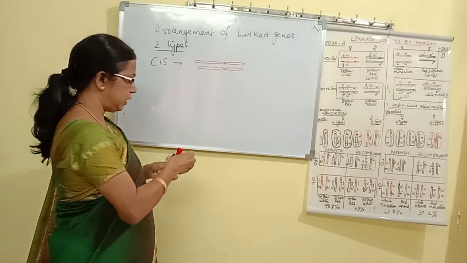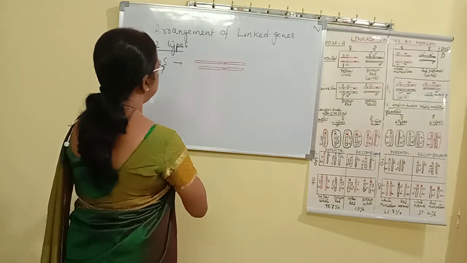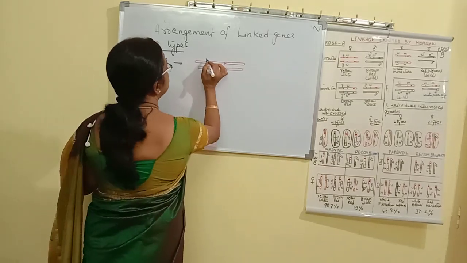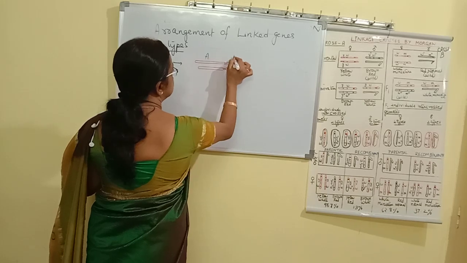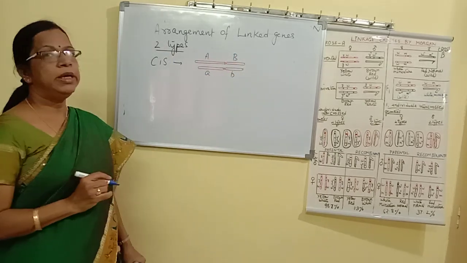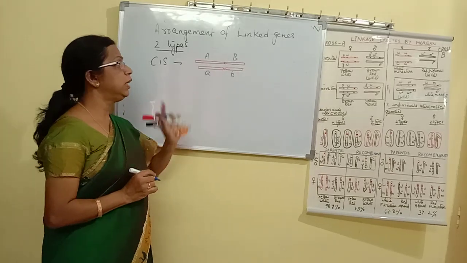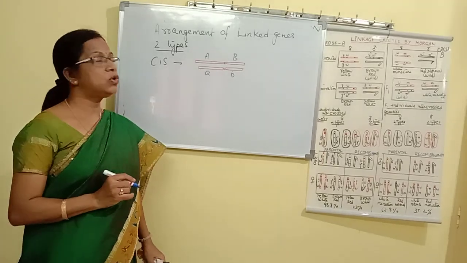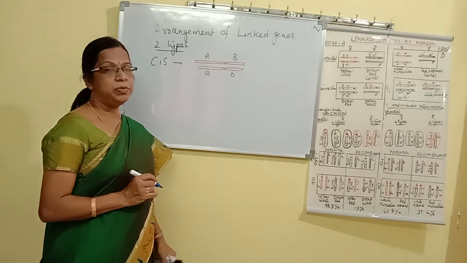If we take the cis arrangement, then we will see, suppose we take genes A and B, both the dominant alleles will be present in the same chromosome. Both the dominant alleles are present in the same chromosome, then it is called a cis arrangement.